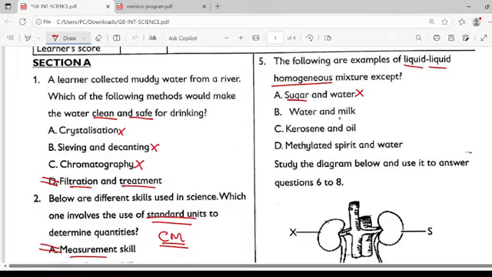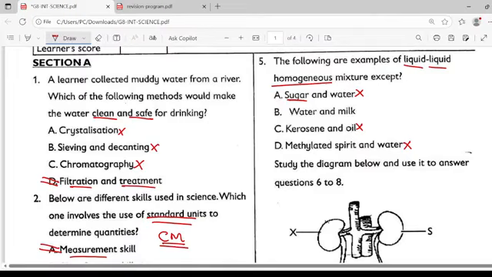So it's B, water and milk. Yes, when you mix water and milk, those ones are miscible and form one homogeneous solution. Let's look at choice C. Kerosene and oil. No, these ones are immiscible. They'll form two layers. So this one is wrong. Methylated spirit and water. No, because methylated spirit will be floating on top of water. So this one also will be forming two layers. So the correct answer here is B.